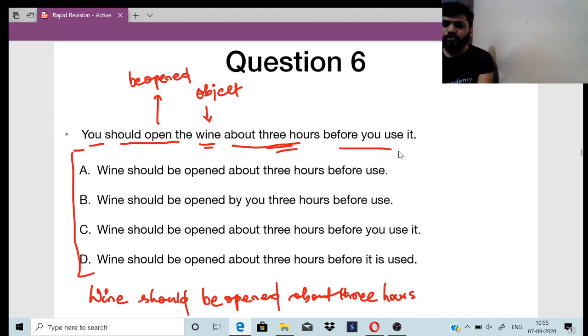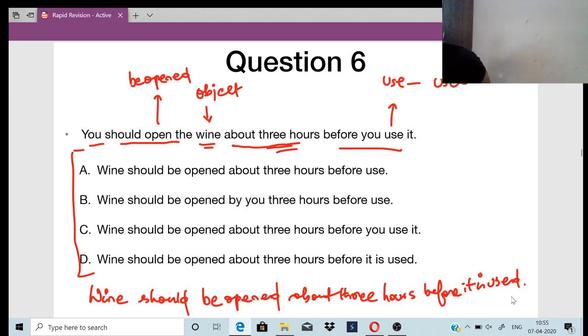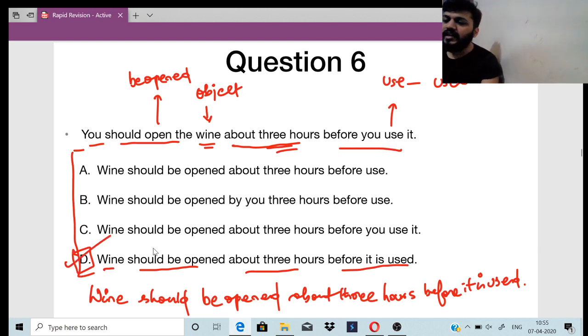Okay, before you use it. Okay, use is in the present tense. So convert use to past tense, before you use it, right? So wine should be opened about 3 hours before it is used, right? Before it is used. So which will be the right answer, right? Wine should be opened about 3 hours before it is used. Okay, it is option D, right? Option D is the correct answer.